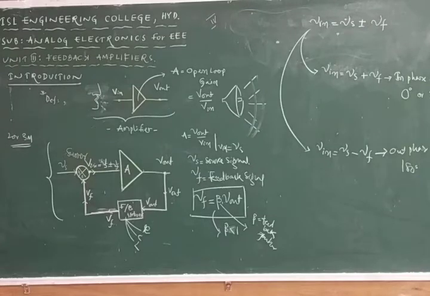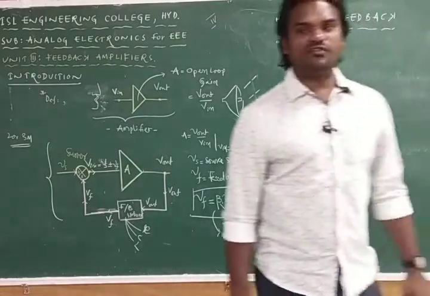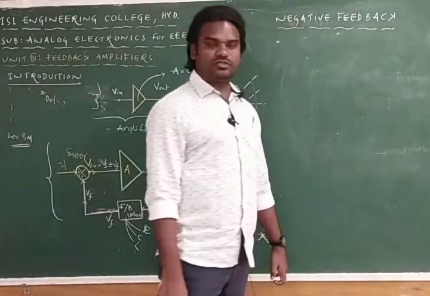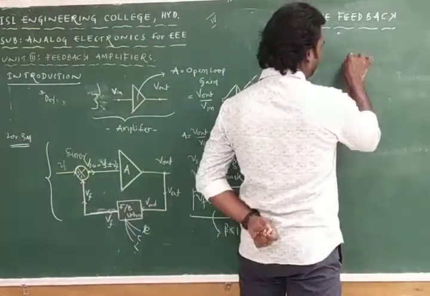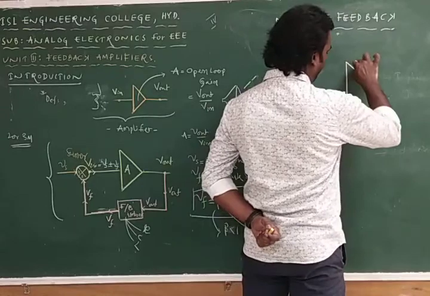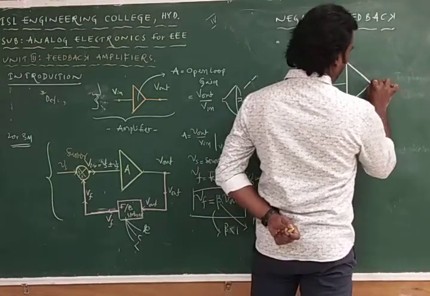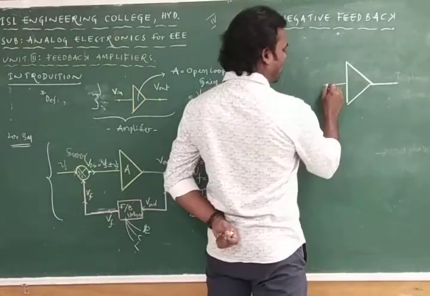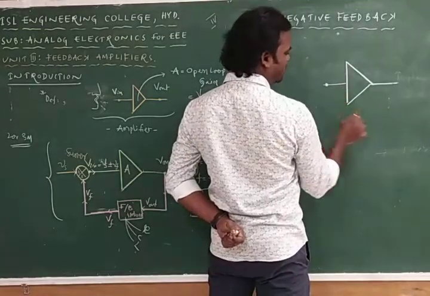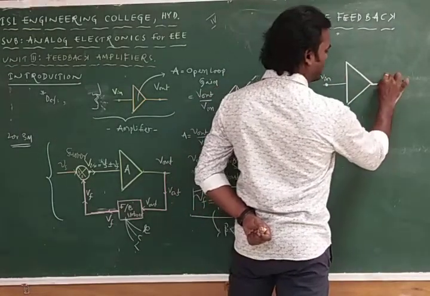Copy those two equations. The complete third unit deals with negative feedback only. Negative feedback means, first of all, we require an amplifier section, and this is the symbol of an amplifier. Without feedback you can call it an open loop amplifier, a simple amplifier. This is Vin and this one is Vout.